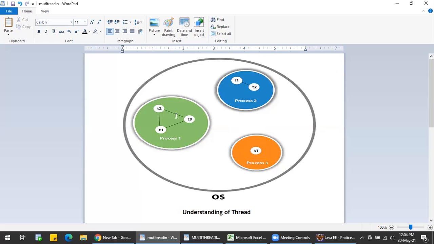It will not affect the other thread. Suppose in process one there is an exception in T1, that is thread 1. It will not affect thread 2. Thread 2 will be doing its own task, because the threads are independent. They are not dependent on each other. If T1 has some exception, it will not affect my T2 or T3. They will be doing their own task, their own operation. It will be running behind. That's why a thread is independent.